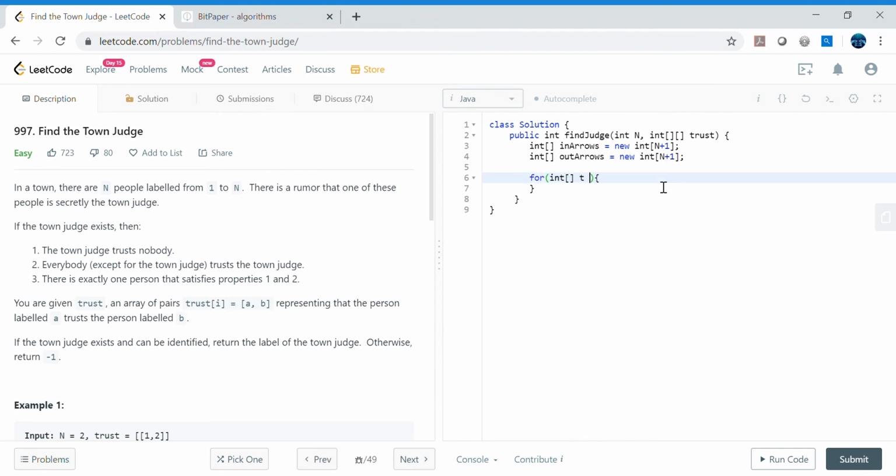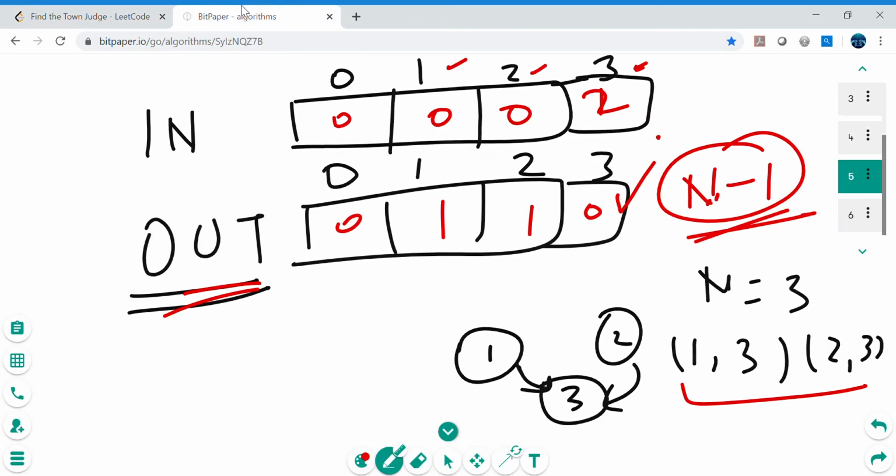Int t trust. So trust is a two-dimensional array, and what we are going to check here, not an if condition, in fact we just need to increment these arrays, right? So as per this diagram, in arrays and out arrays. So what we will do, we will just go through each and every pair, and we will keep incrementing this in arrow and out arrow.